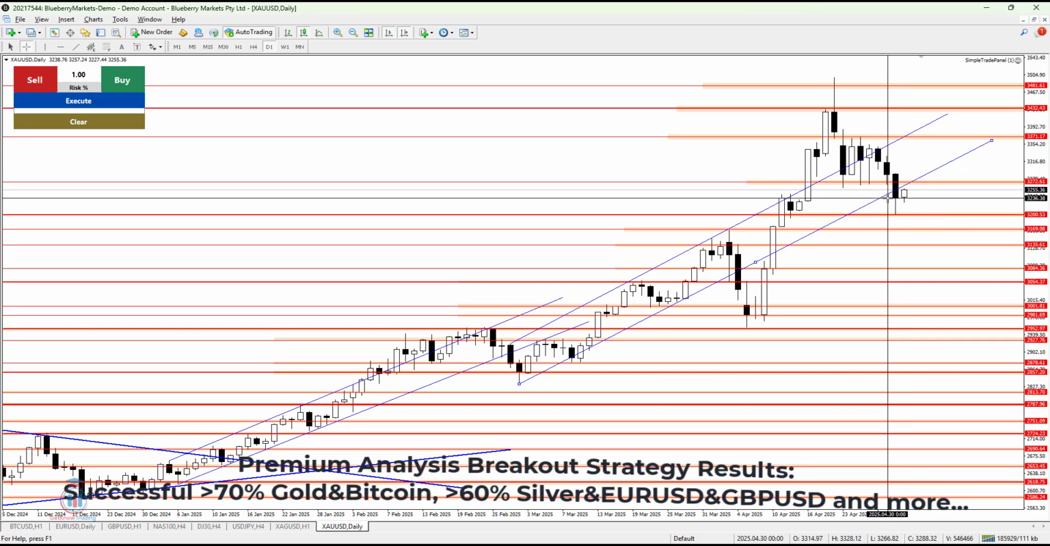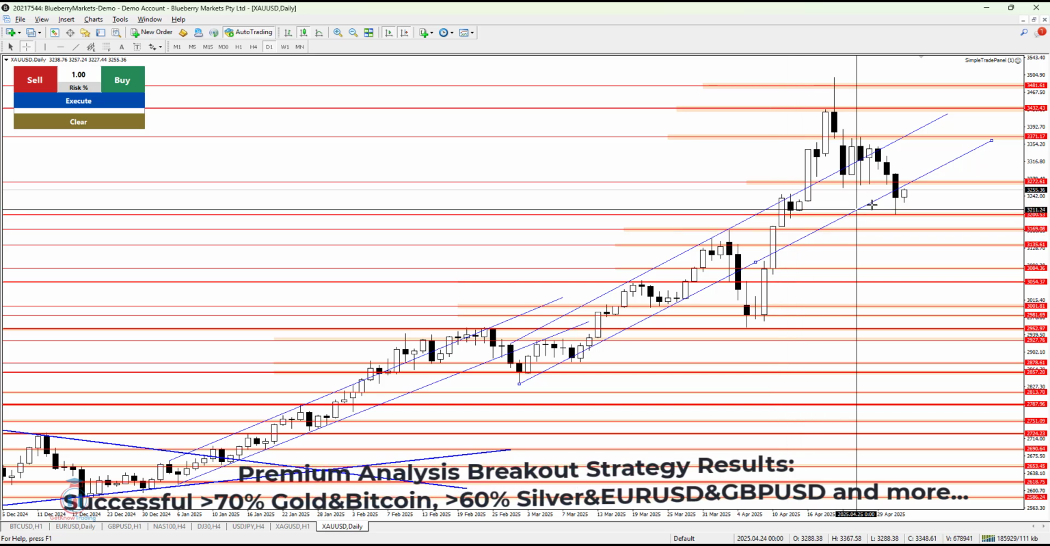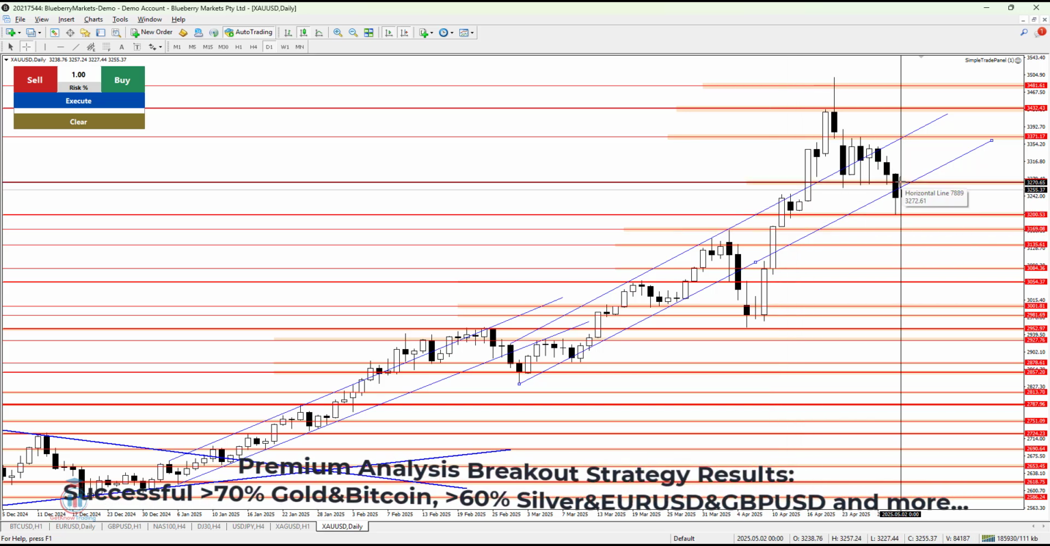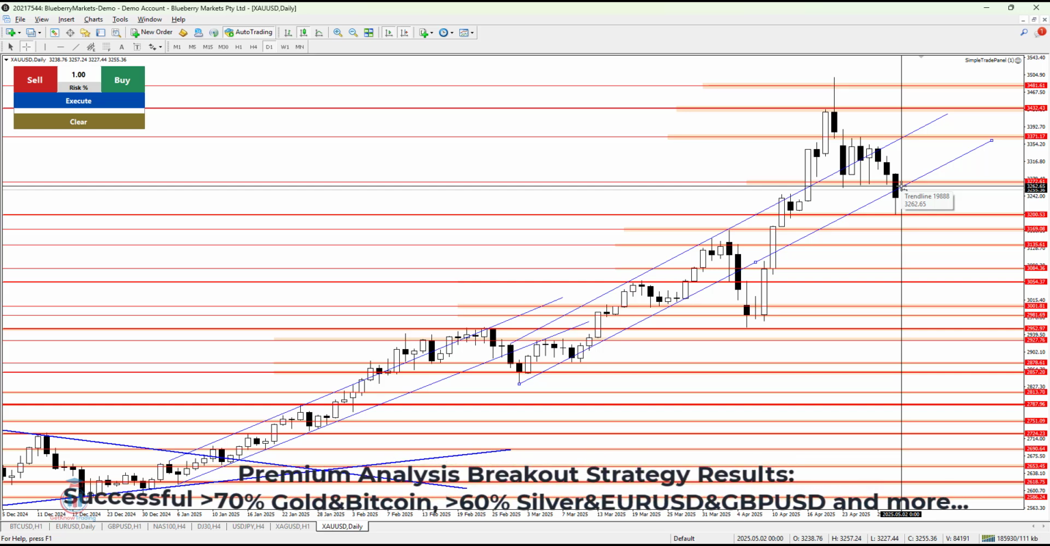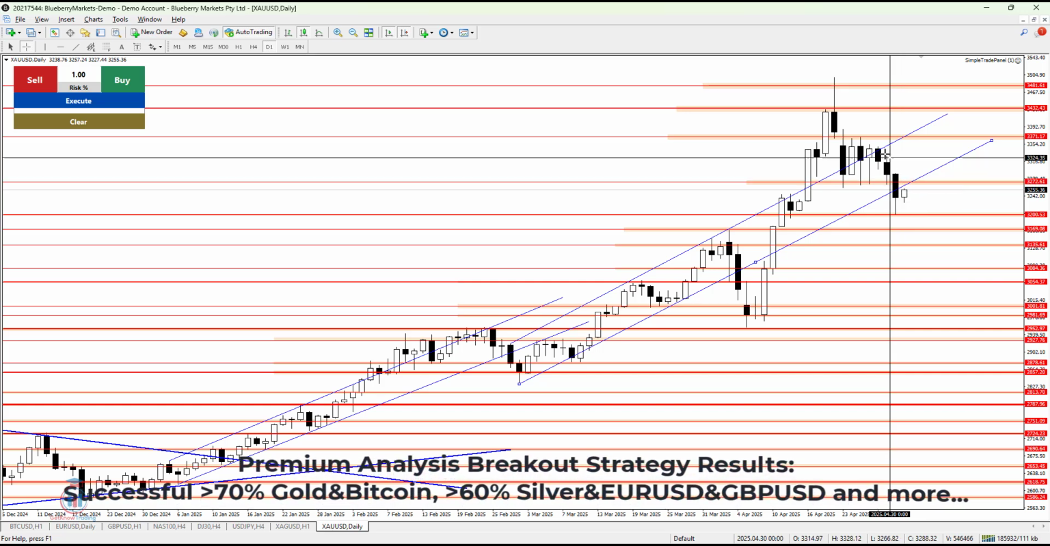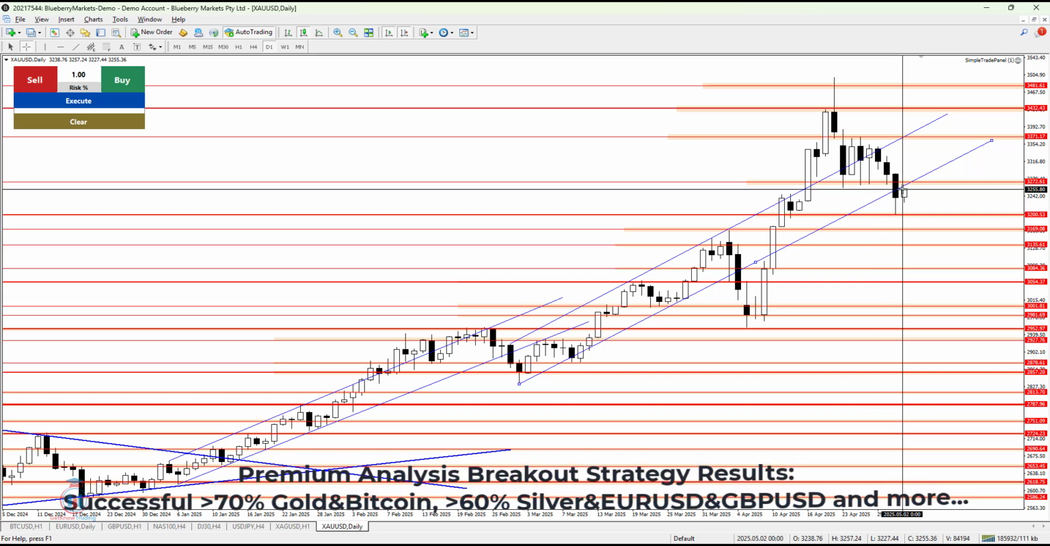What we can see is that the price has gone outside of this uptrend channel, which means the price has also formed a bearish breakout below this confluence of support. This is very important information because the bears are much stronger than the bulls currently at this price level.